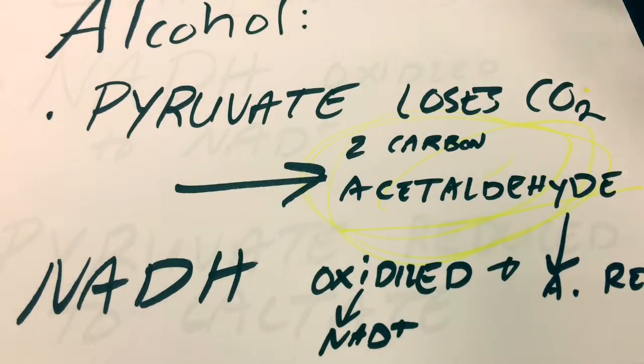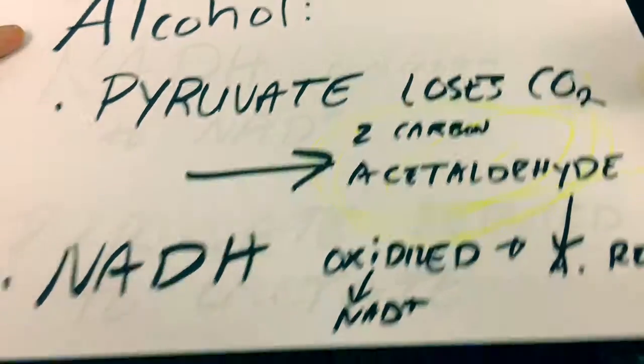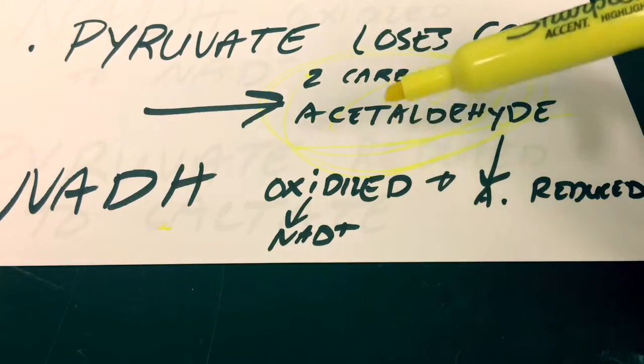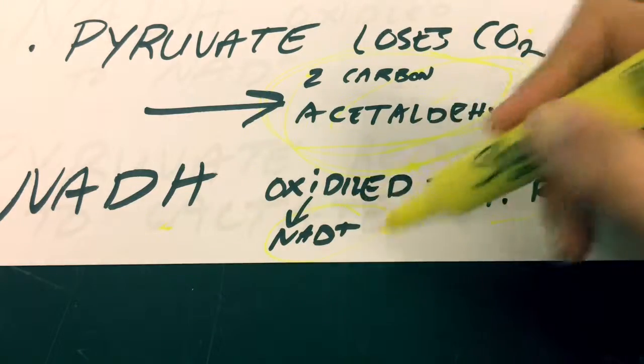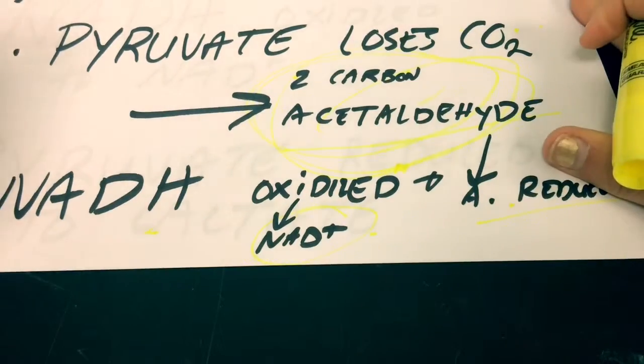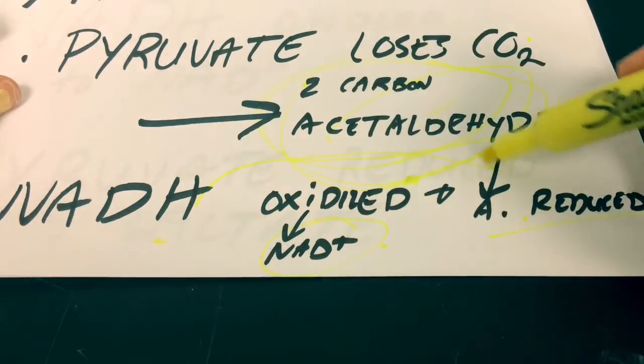Now, in alcoholic fermentation, we're going to have our pyruvate losing carbon dioxide to create a 2-carbon acetaldehyde, and then our NADH is oxidized and our acetaldehyde is reduced, so we can create our NAD+. Remember, with every oxidation, there has to be a reduction as well. So our NADH will lose an electron and give it, of course, to our acetaldehyde.